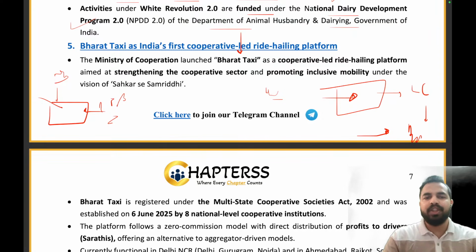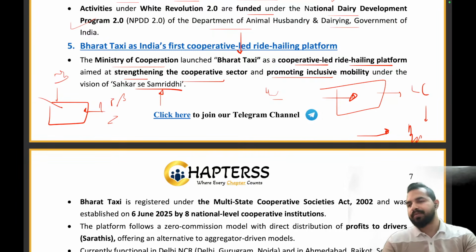And my dear friends, as we're talking about cooperatives, the Ministry of Cooperation has launched the Bharat Taxi as a cooperative-led ride-hailing platform aimed at strengthening the cooperative sector and promoting inclusive mobility under the vision of Sahakar se Samriddhi. So under Sahakar se Samriddhi, friends, what did we do? We strengthened the cooperative sector by including more and more drivers under the Bharat Taxi. Which ministry has done this? Ministry of Cooperation.